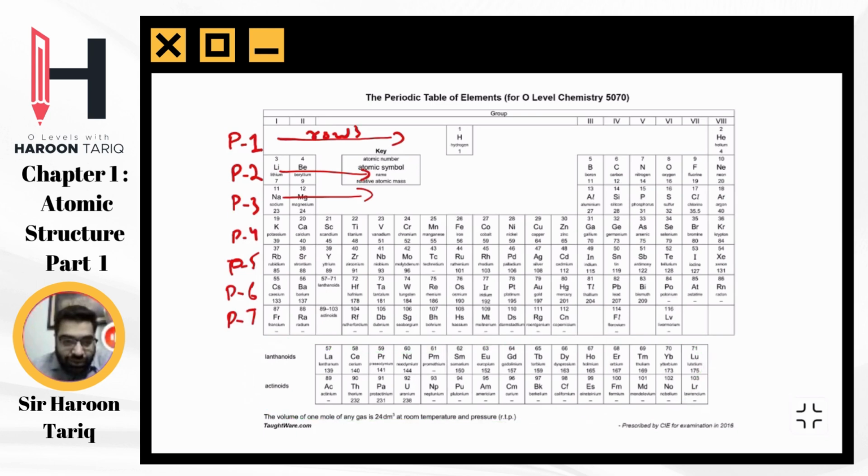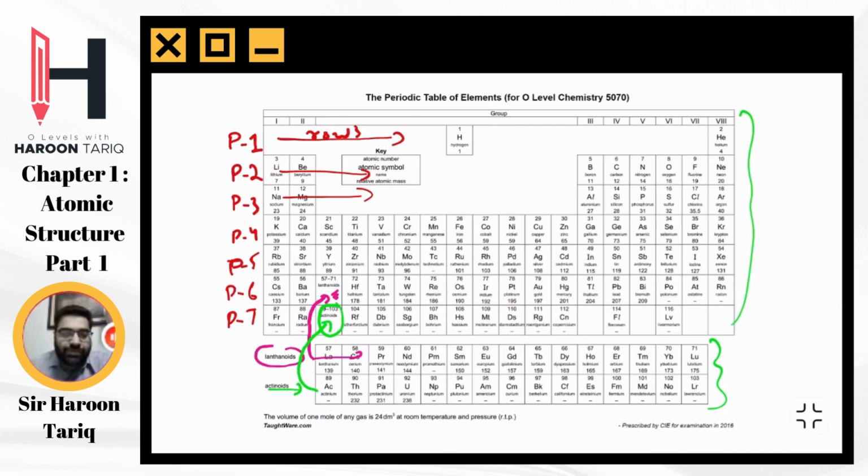This entire row belongs right here, and this second row belongs to this box. All of them should have been here. These bottom rows are not examinable, by the way, just letting you guys know. But everything in this part of the periodic table is.